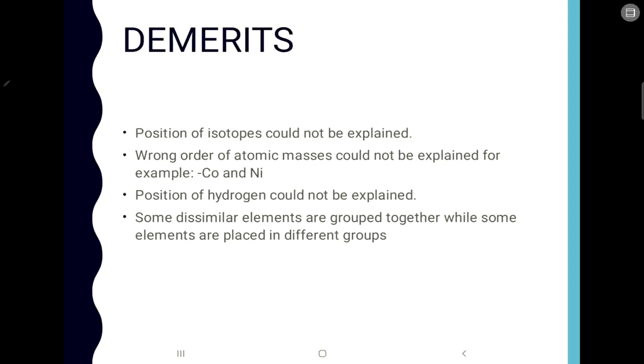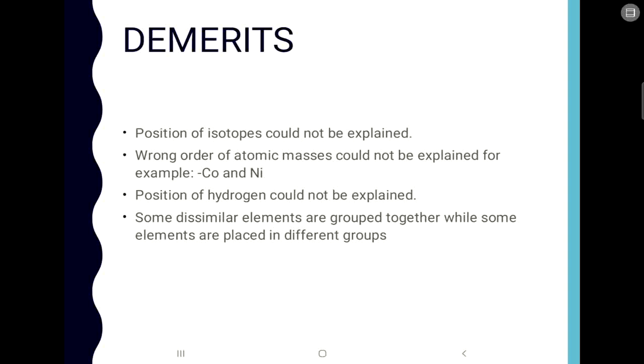Now what was the demerit of Mendeleev's table? One thing was that the position of isotopes could not be explained. The second thing was that the wrong order of atomic masses could not be explained. The elements were arranged in increasing atomic masses, but in some places, like in the case of cobalt and nickel, the atomic masses were not in increasing order. The one with the larger atomic mass came first, then the other one. So that is one example.